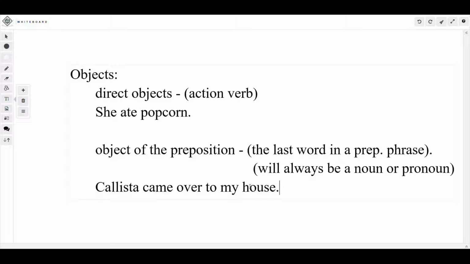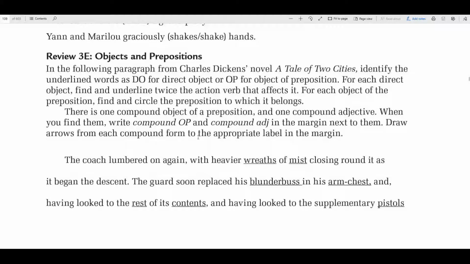And it's always the last word in the prepositional phrase. So it's always going to be a noun or a pronoun, because a prepositional phrase starts with a preposition and it ends with a noun or pronoun. Okay, so let's go back over here and see if we can get some help.